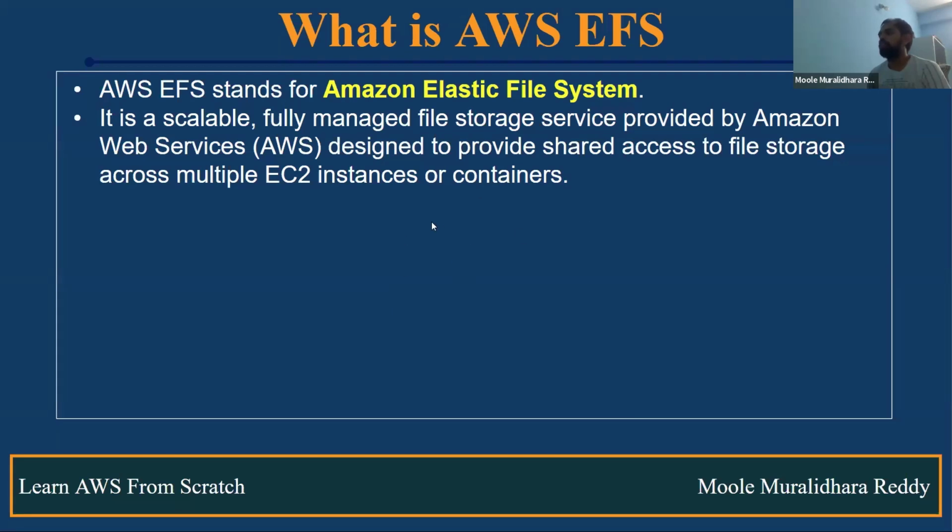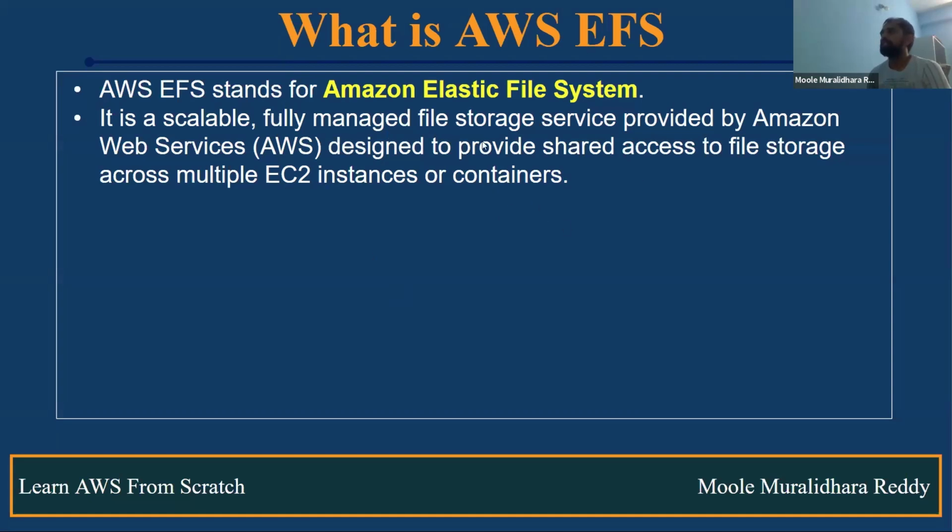Let's take an example. You have two different EC2 instances. You have deployed an application, for example an Nginx application. You have written some data in the first server. If you want the same changes reflected in the second server, what can you do? We can use EFS and mount that particular path.